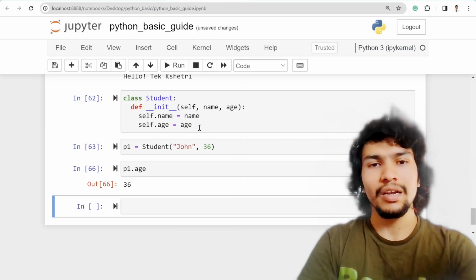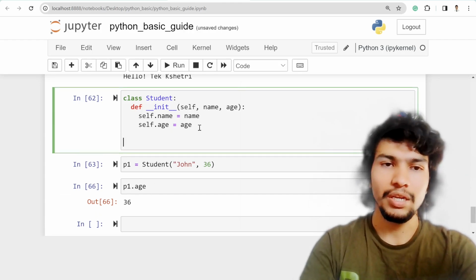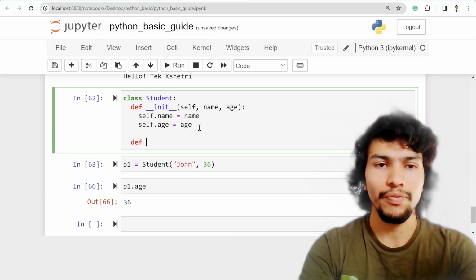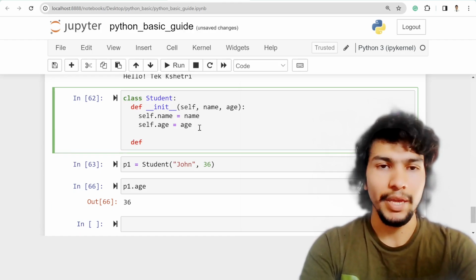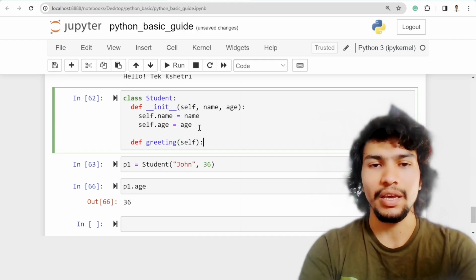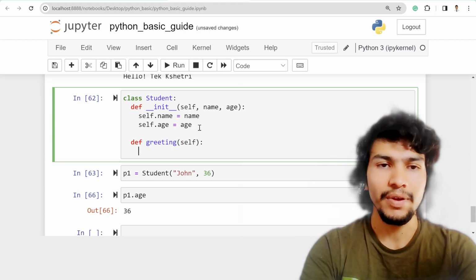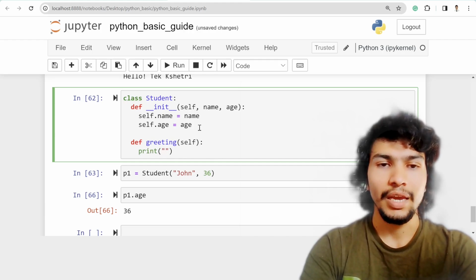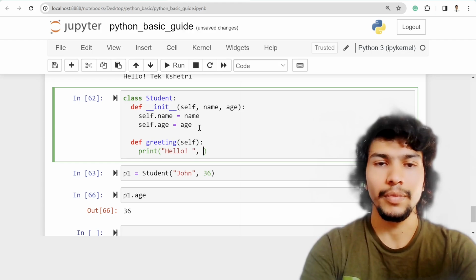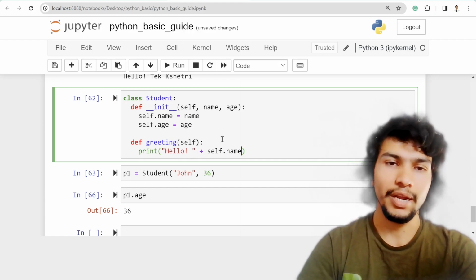So here, for this particular student, if you want to assign some methods, for example, maybe greeting, you need to pass the first argument, which is self, and then you can print hello plus name, self dot name, because name is not available here.